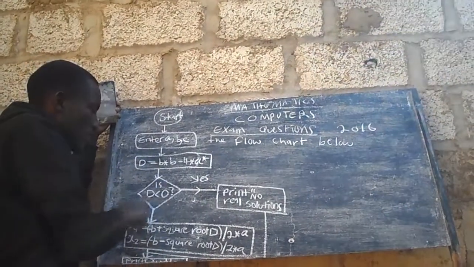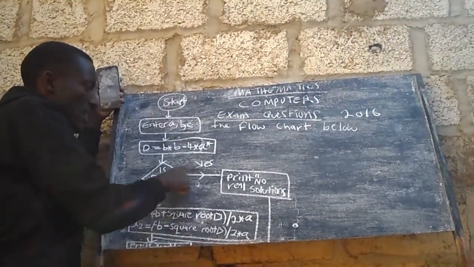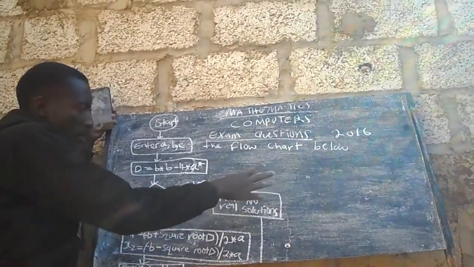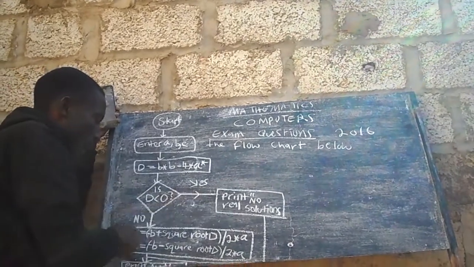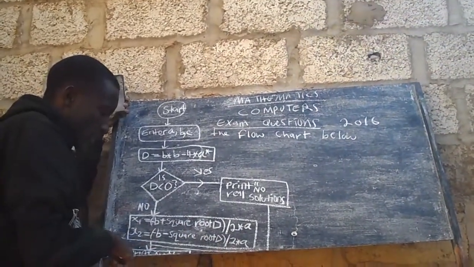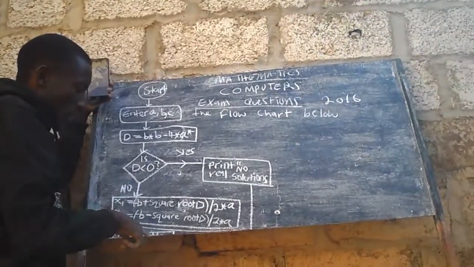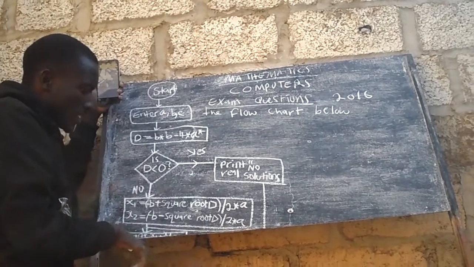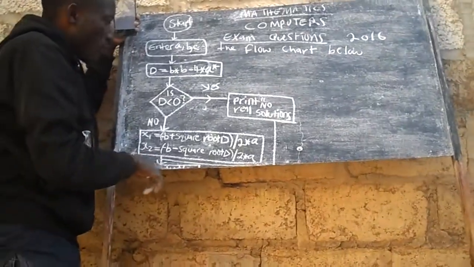I have the symbol for the decision box, which has a yes and a no. I have the display, print, no real solutions. I have enter again, and print x1, x2. Then there is a symbol for stop.